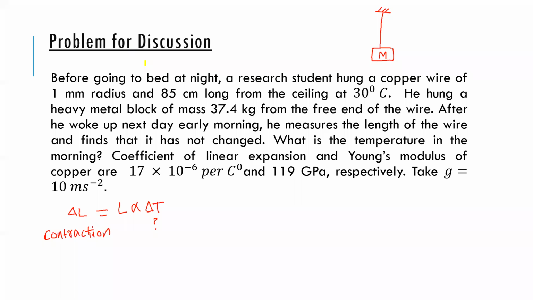What I'm saying is delta L is equal to L into alpha into delta T. Because the temperature has decreased, there is a contraction, a decrease in length. Now let's keep this aside.